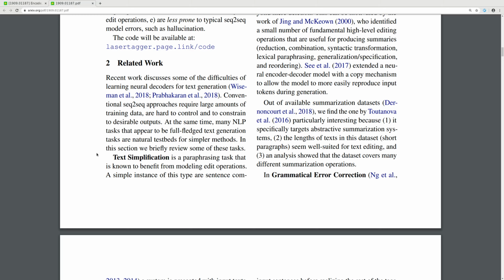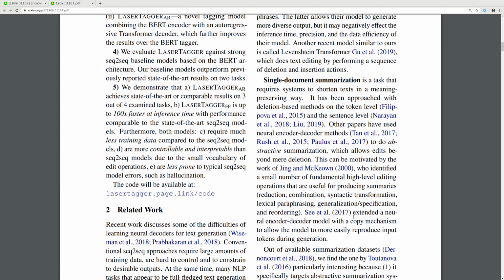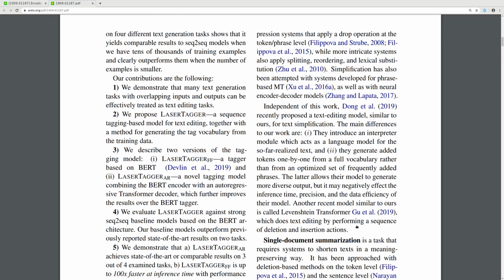Text simplification is a paraphrasing task that is known to benefit from modeling edit operations. A simple instance of this type are sentence compression systems that apply a drop operation at token or phrase level, while more intricate systems also apply splitting, reordering, and lexical substitution. Simplification has also been attempted with systems developed for phrase-based machine translation, as well as with neural encoder-decoder